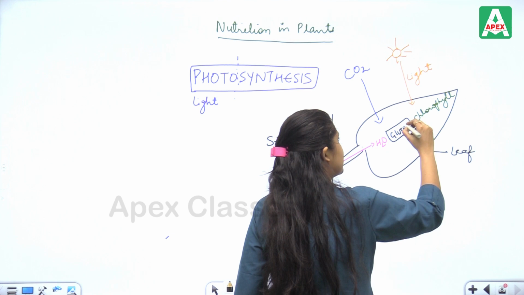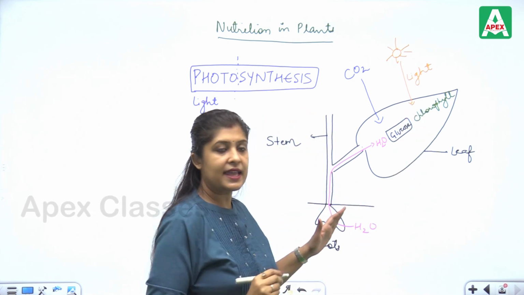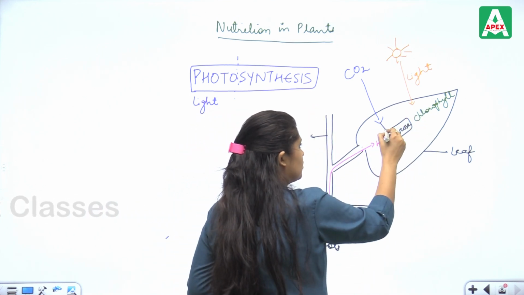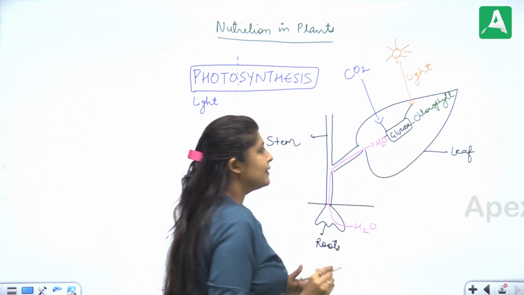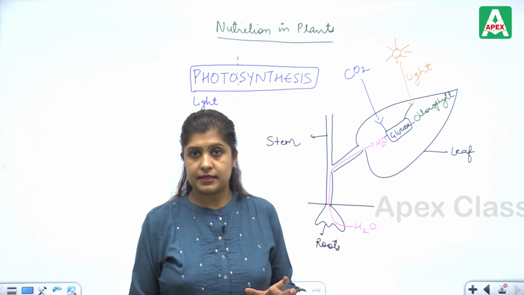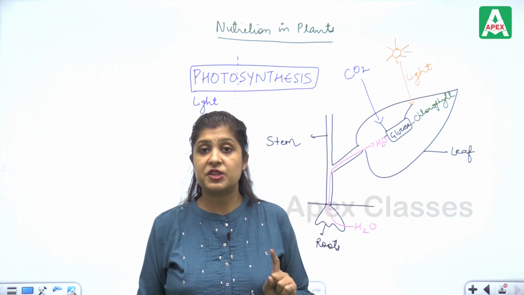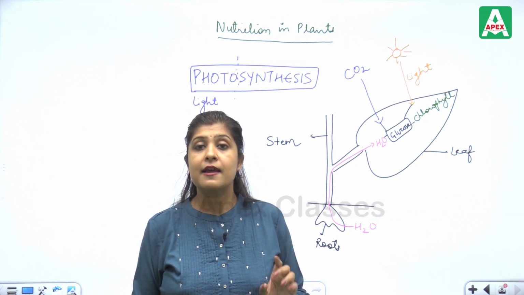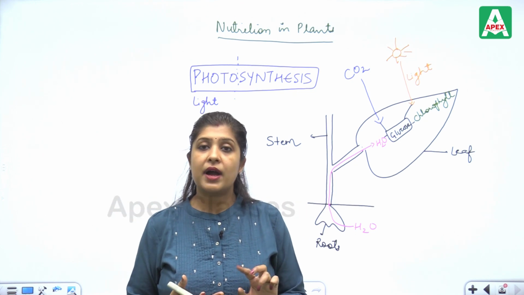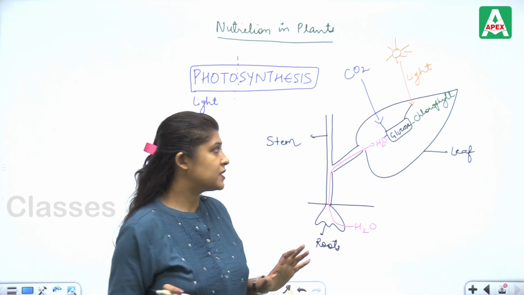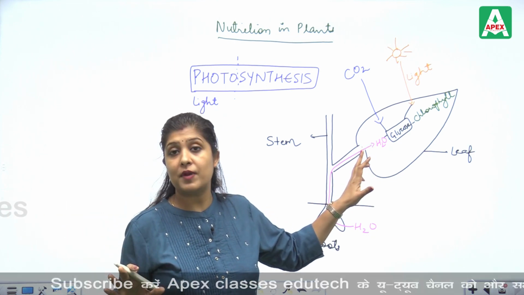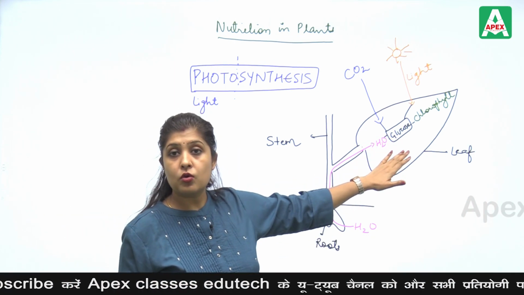That means in the presence of CO2, water, light, and chlorophyll, the plant's green parts, whether it is a leaf, the aerial part of the stem, anything which is green in color, having chlorophyll or chloroplast, will form glucose.